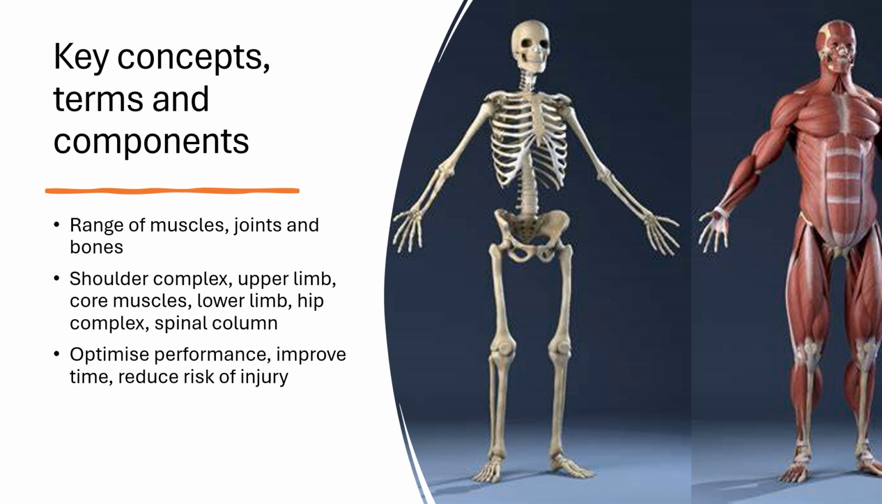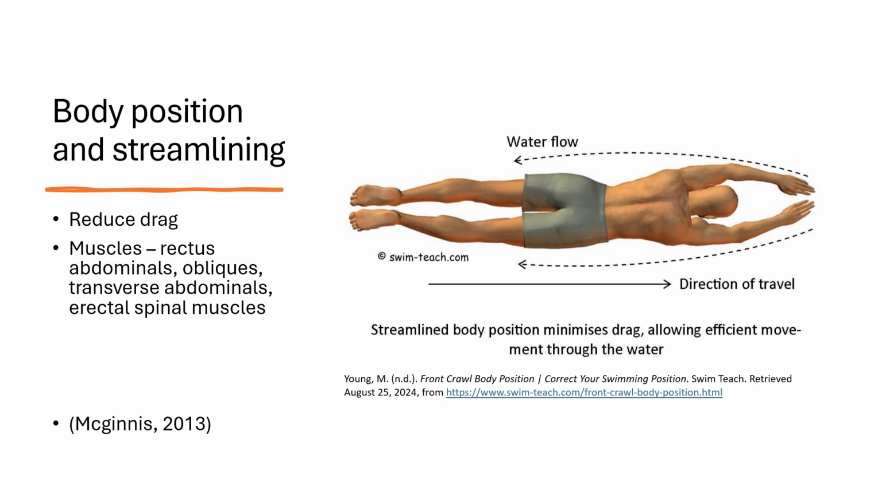Each stroke has a specific sports technique to optimize the performance, improve their times, and reduce the risk of injury. Swimmers must maintain a good body position and streamline while in the pool to reduce drag and allow the swimmer to move more effectively. To do this, swimmers' core muscles, including the rectus abdominis, obliques, and transverse abdominis, stabilize the trunk and maintain the streamlined body position. The erector spinae muscles in the back support spinal alignment and the rotation essential for effective strokes.